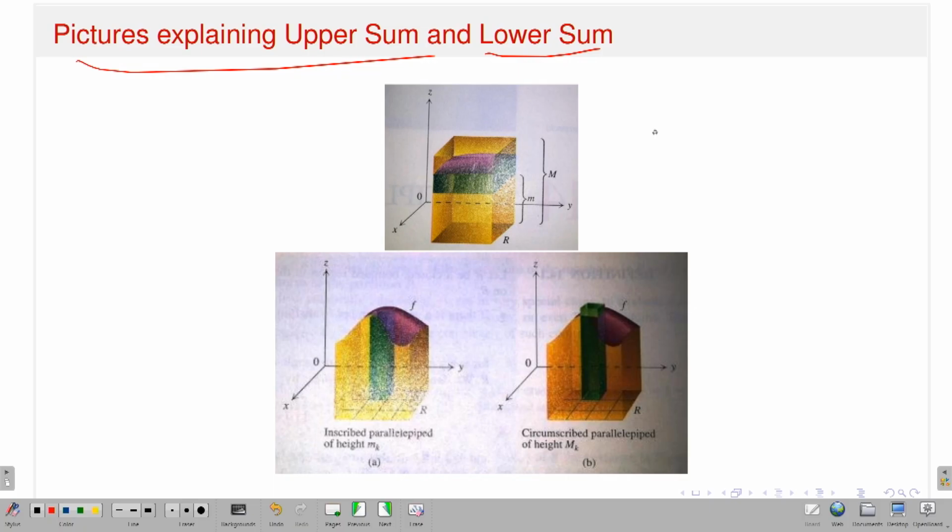I have tried to explain with pictures explaining upper sum and lower sum. So suppose this is my picture, it is very difficult, but I just tried to explain. So now what is upper sum and what is lower sum? If you remember, in the single variable case, if I have a function from a closed interval [a,b] to R, and if I want to talk about the area, then the upper sum will give you the area between your curve and the x-axis a little more, okay, whereas the lower sum will give you the area a little less.